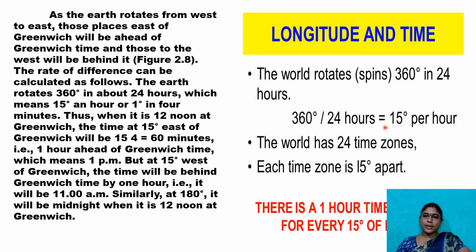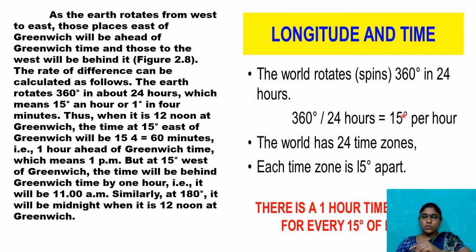To cross one longitude, the Earth takes 4 minutes. How many? 4 minutes. 15 into 4, how much? 60 minutes.